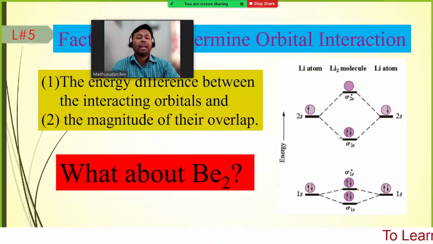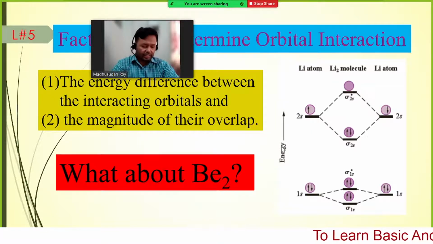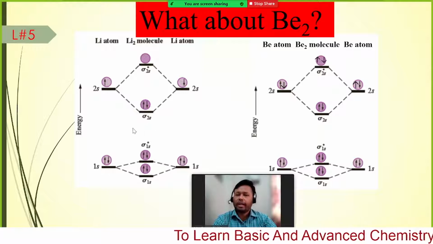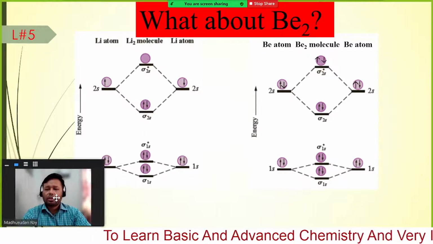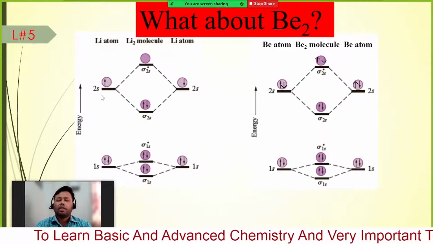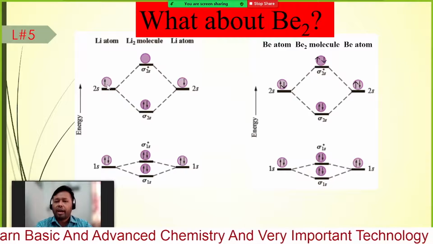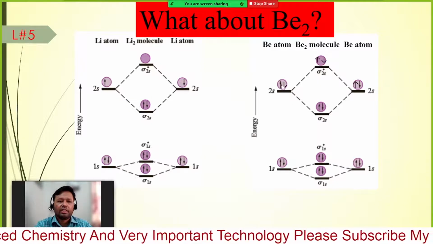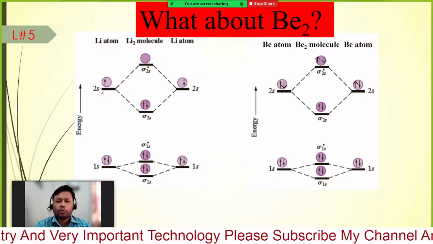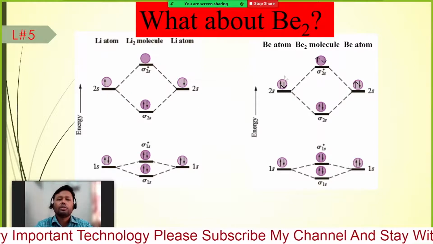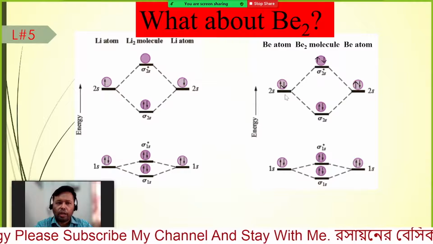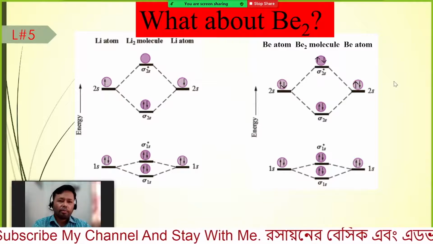Then what about beryllium? Let's see. This is the lithium molecule, already shown in the previous slide. In exactly similar way, for beryllium, beryllium has one more electron in the 2s. So lithium has 1 electron and beryllium has 2 electrons, so here 2s1, here 2s2.